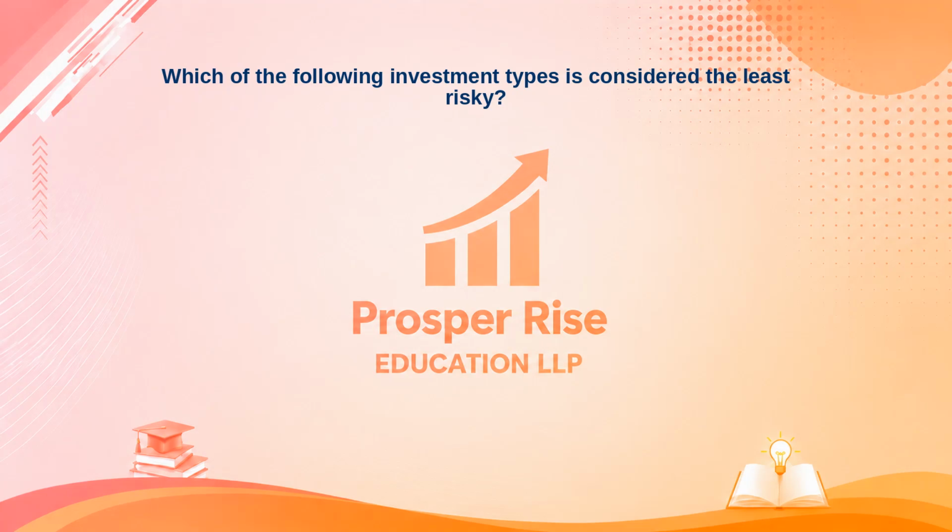Which of the following investment types is considered the least risky? Here are your options. A. Corporate bonds. B. Government securities. C. Equity shares. Or D. Commodities.